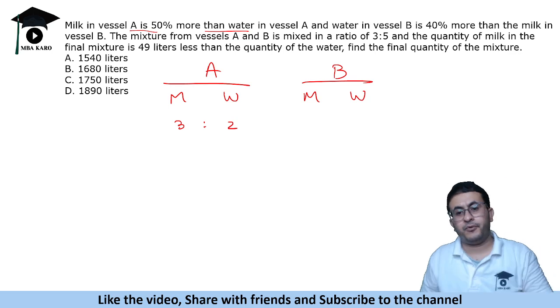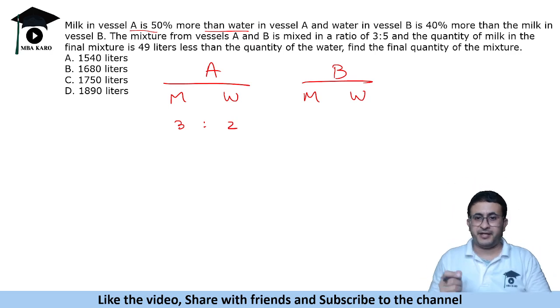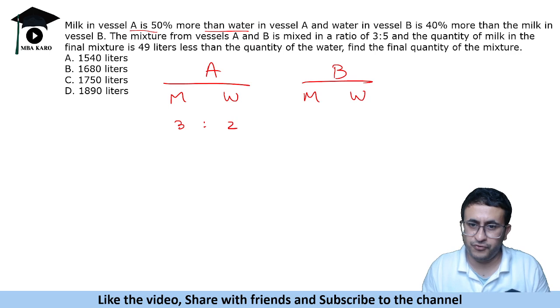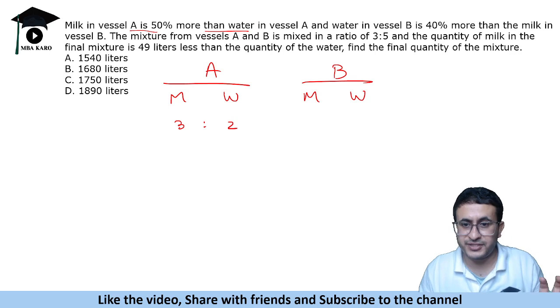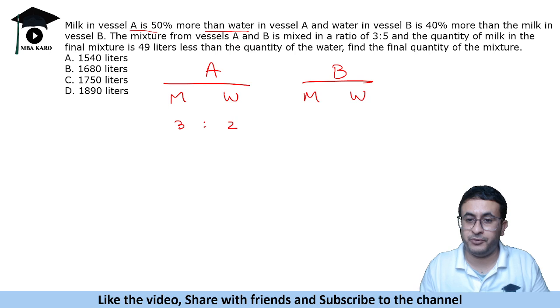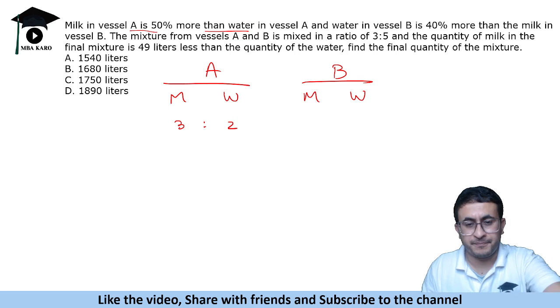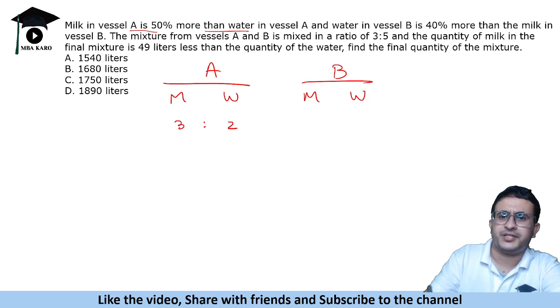See, the beauty about ratios is they can be multiplied by any number. So instead of taking 3:2, I can take 6:4. I can take 9:6. So it is all about manipulating the ratios accordingly. Like we did that apple, banana, mango case, right? We multiplied the ratio by certain numbers to get the desired number. So same we shall be doing in this question.